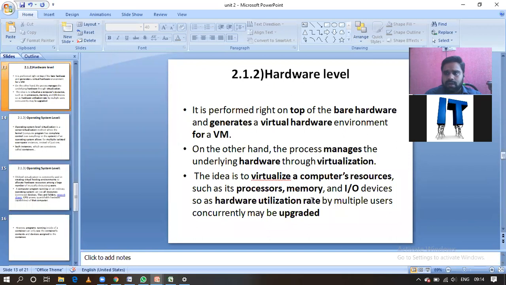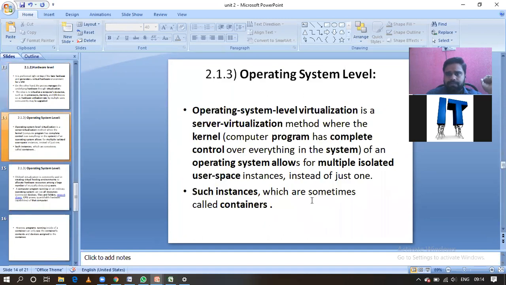I already told you the previous example, guys. Three servers are there: one for second year, one for third year, and another for fourth year. If you replace all three with one server, with the help of virtualization, the cost will be reduced and utilization is also increased, guys. In this way, we can increase the hardware utilization rate.